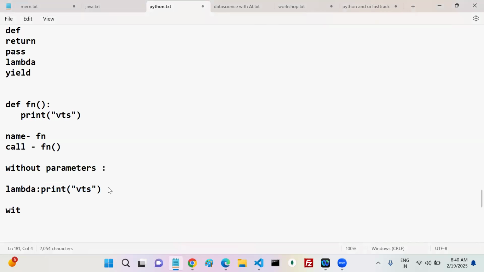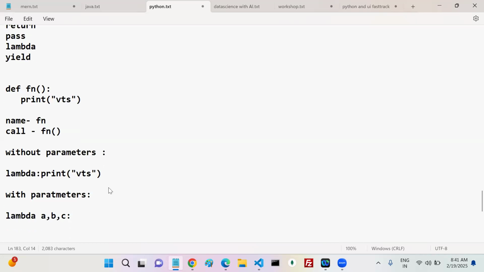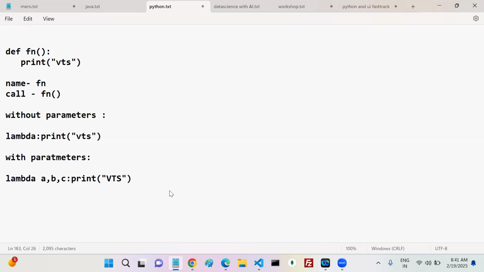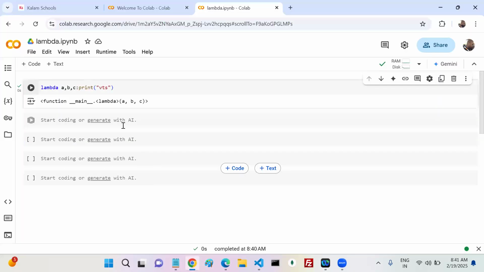With parameters, see the syntax, you have to remember how the lambda function looks with parameters. Lambda, one parameter a, another one, like this, any number of parameters you can give. Now your statement you can write like this. This is with the parameters. Next, without return value, like this. With return value, if you want to return some value, can I return it?